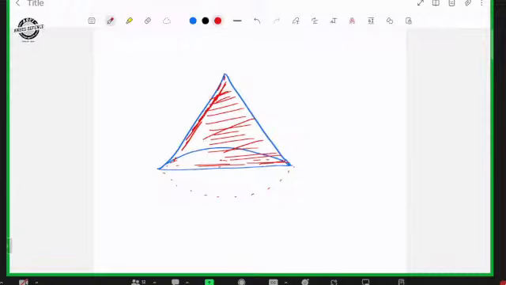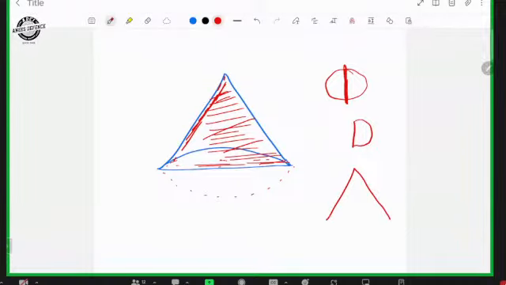Axial section means that portion. No need to consider the base portion. If the cone base is like this and it is cut into two, only this remaining portion will be there. If you imagine it in a 3D manner, it will look like this because half of the portion is cut. So axial section means the area of this triangular portion.